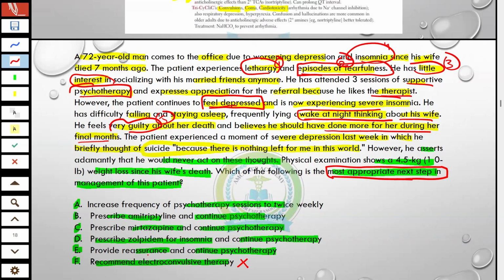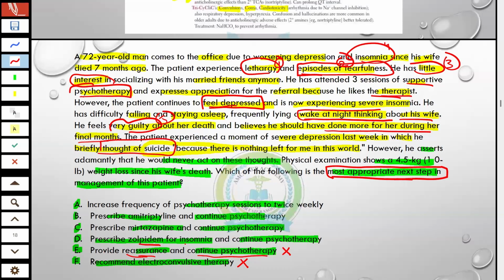Provide reassurance and continue psychotherapy is ineffective because the patient has already had psychotherapy sessions, so rule out this one. Continuing psychotherapy alone is the wrong answer. Reassurance is wrong because the patient is in a very depressive state and also has thoughts of suicide, so this is a high-risk patient and you have to treat.